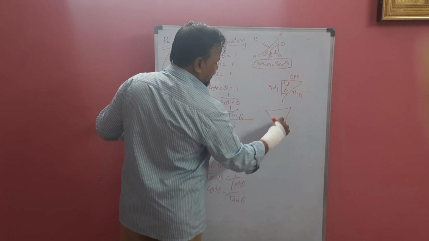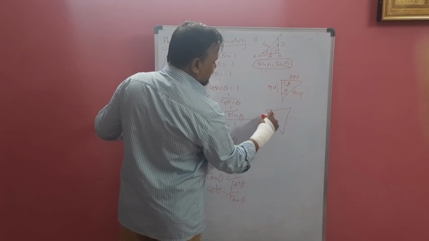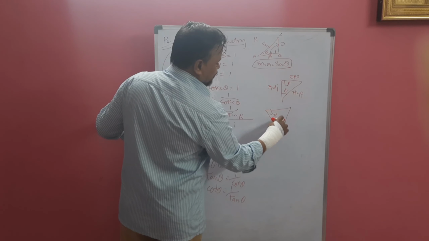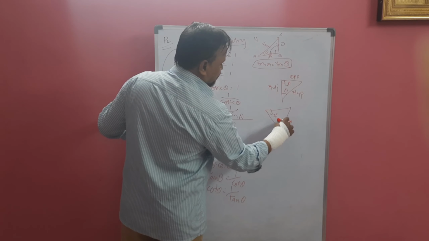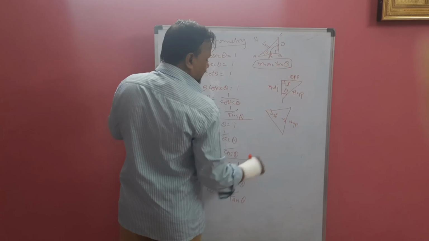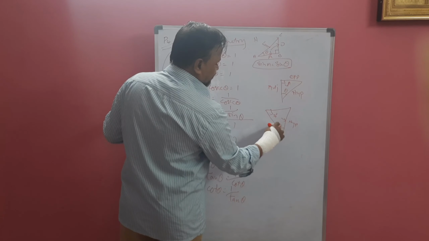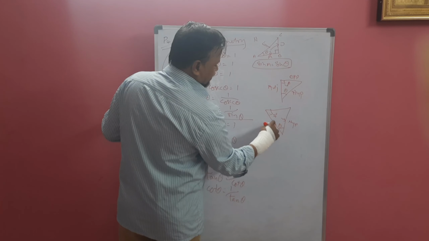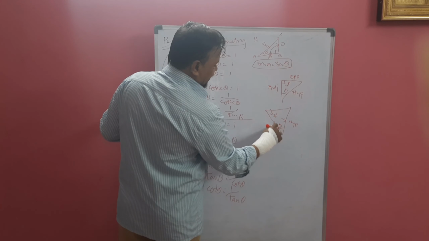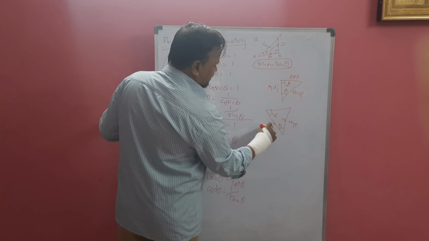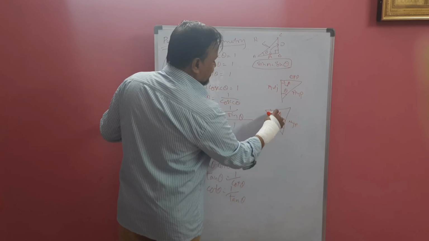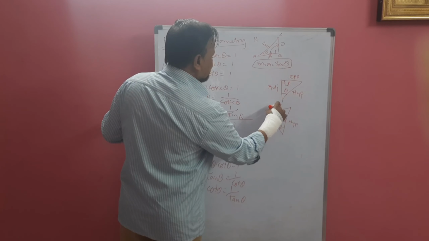Opposite to the 90 degrees is called the hypotenuse. If theta is here, this is called the adjacent to theta. The line which makes the angle is the adjacent. Opposite to this theta is this opposite side.